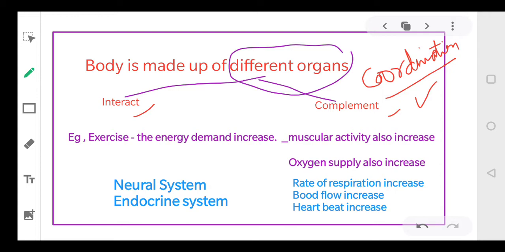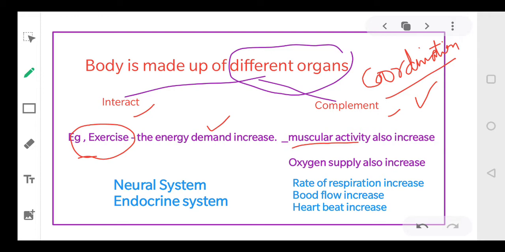Let's take an example for this coordination work. Now suppose you're doing exercise, अगर आप exercise करते हैं, so your body will require a lot of energy for exercising, isn't it? So when your body requires a lot of energy, the muscular activity will also increase.